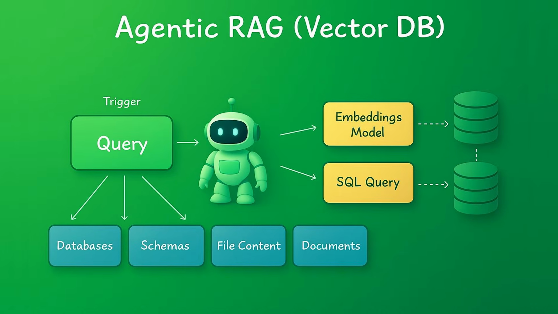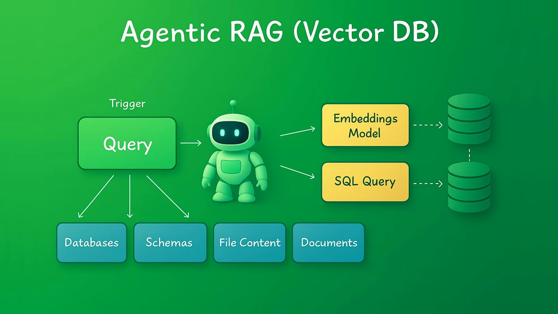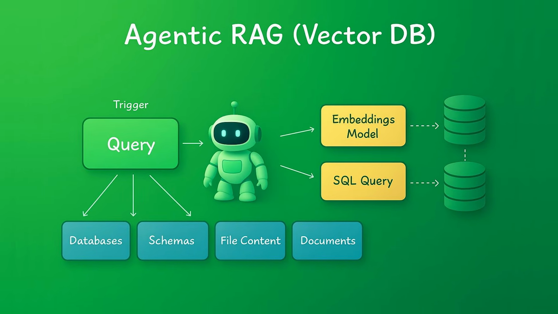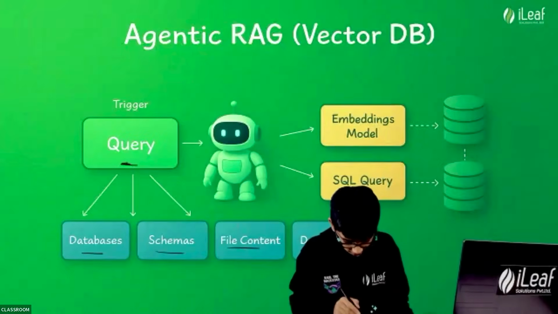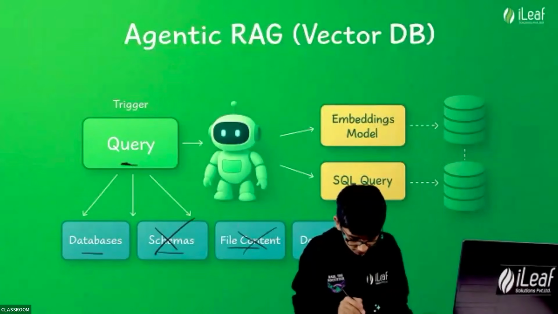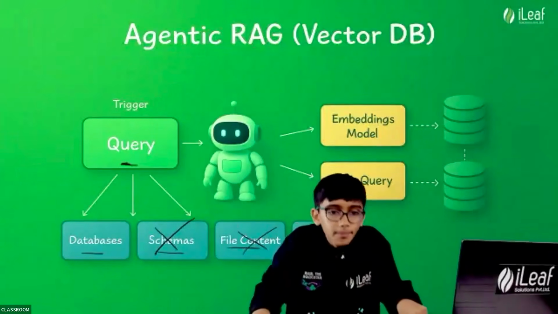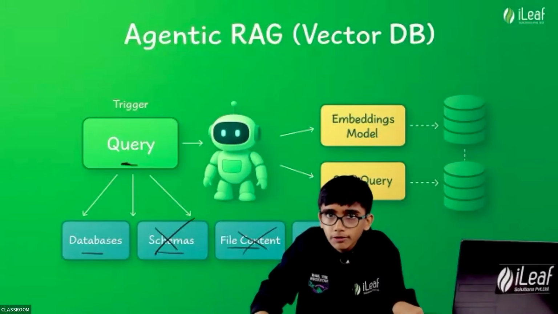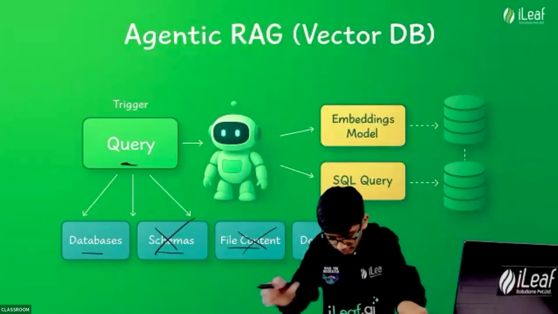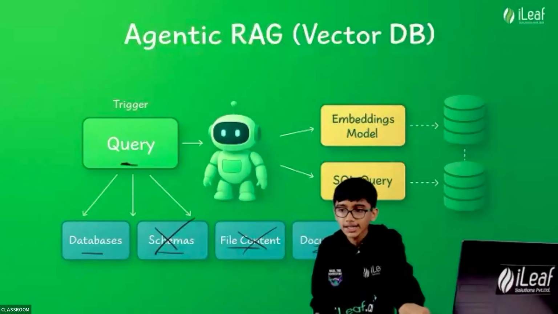Now, imagine you get a question. You have a database, schema, file content, document. Okay, leave the database, SQL and all. Imagine if you are asked for information, you can either go to the document, right?